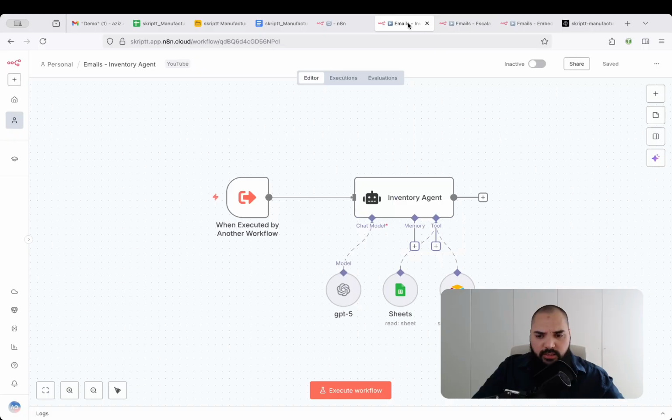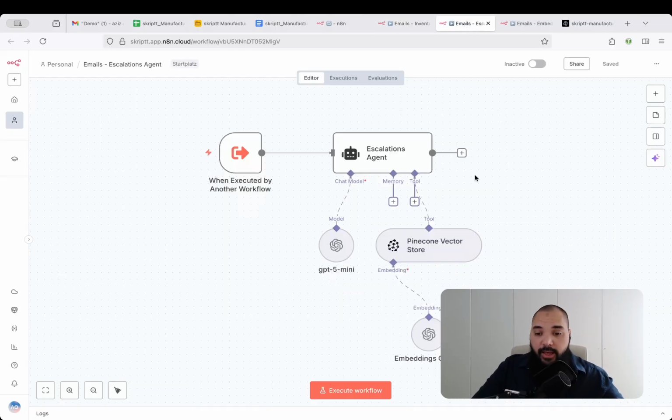As you can see, it's quite similar to what we have here. So there's a Google Sheets tool and an Airtable tool, which is able to look for specific records. And now we, as you can see, have another tool, which is called Pinecone Vector Store. And this is our gateway into being able to retrieve data from another source, which is unstructured, so it's basically based on a document, an unstructured document.